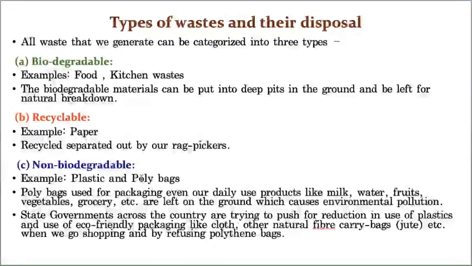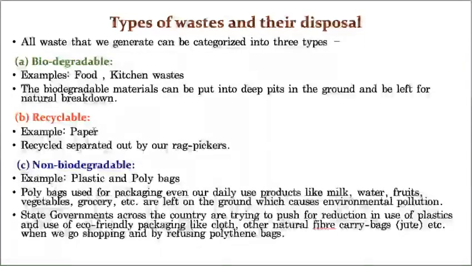These wastes can be categorized into three groups. What are they? Biodegradable, like food and kitchen wastes. Because these biodegradable wastes can be decomposed by various microbes, they don't create much problem. So you can happily dump them into pits, so that these decomposers naturally break down the food material and kitchen wastes, and obviously the nutrient cycle also goes on. So we need not worry about biodegradable waste.